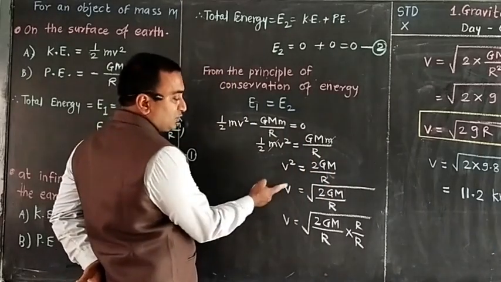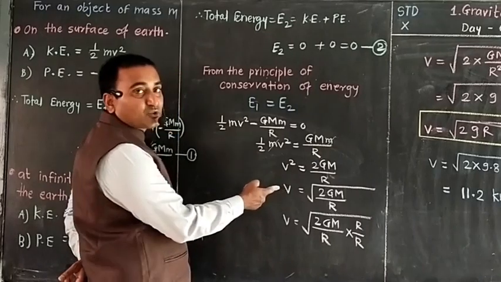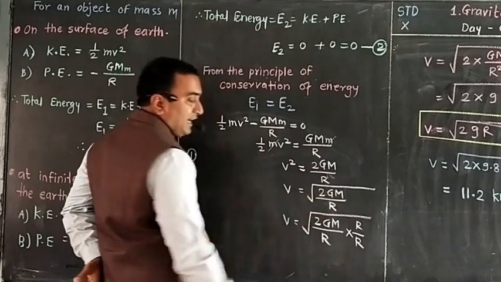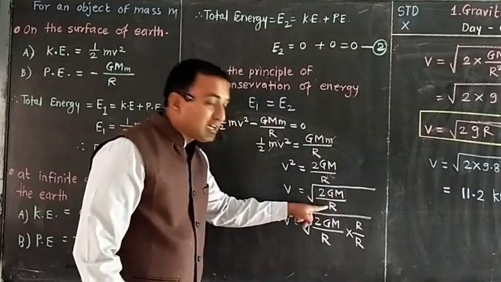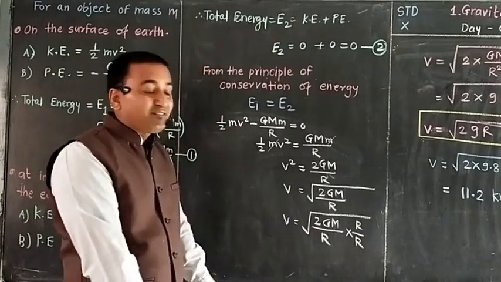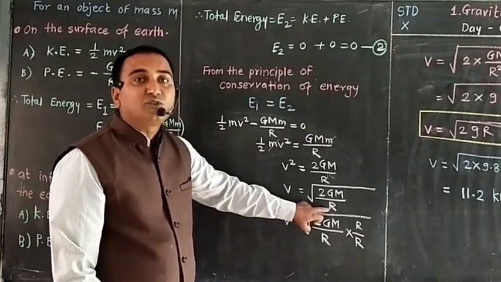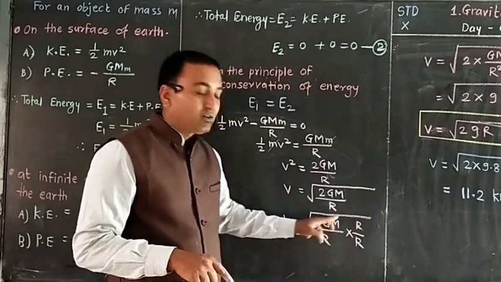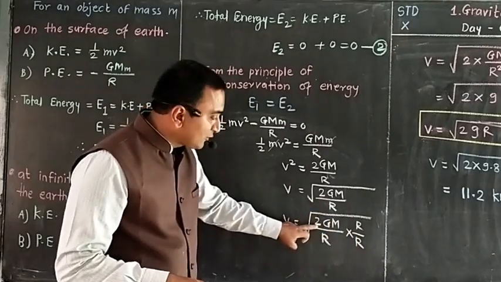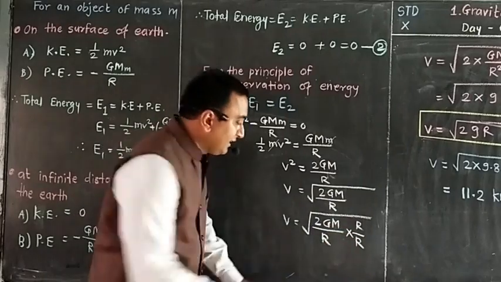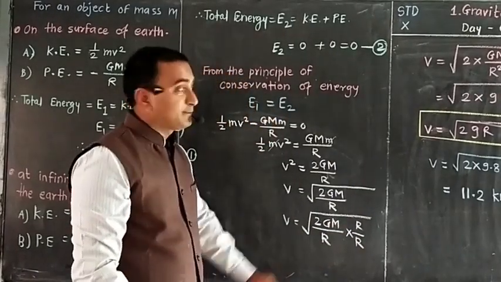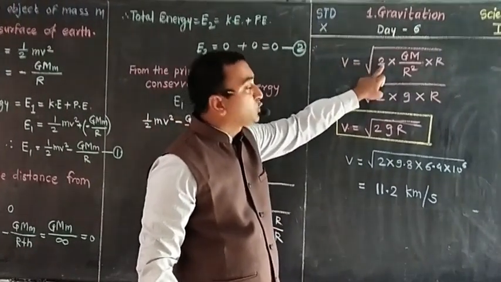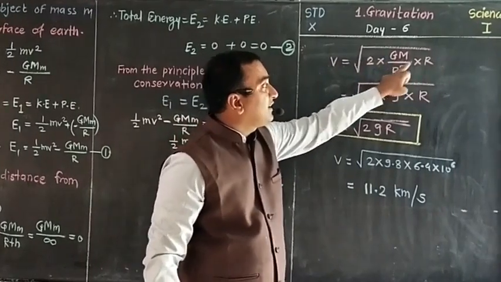As it is squared, we should take the square root on both sides. By taking the square root of both sides, we get v is equal to square root of 2GM upon r. But see here, GM upon r square is the acceleration due to gravity. So we want r square here, so we multiply and divide by r on both numerator and denominator, getting 2GM upon r square into r.